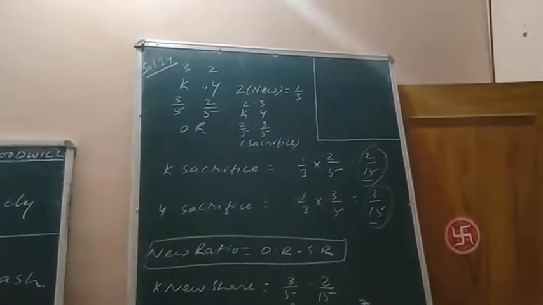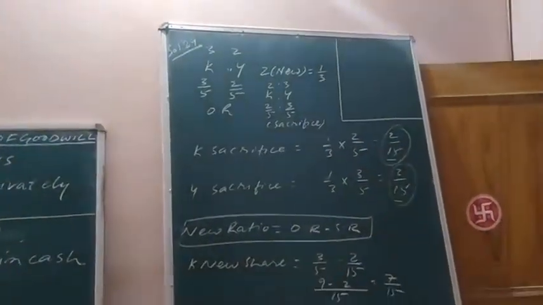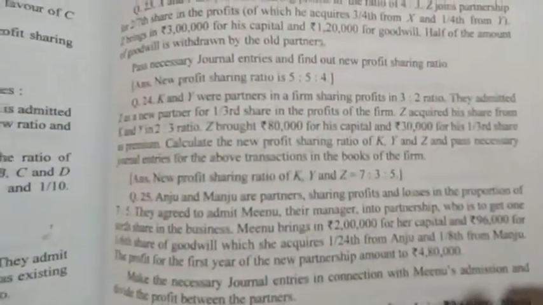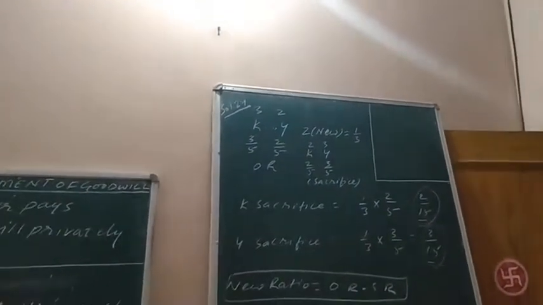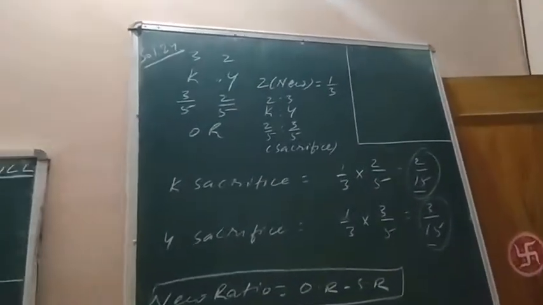Now on the basis of question number 24, I will explain you this treatment of goodwill. First of all, just see the question number 24 of DK Goyal. K and Y were partners in the firm sharing profits in 3:2. See, 3:2 is the old ratio. 3/5, 2/5 is the old ratio between K and Y. They admit Z as a new partner. Z is a new partner for 1/3 share. Share of Z is 1/3.